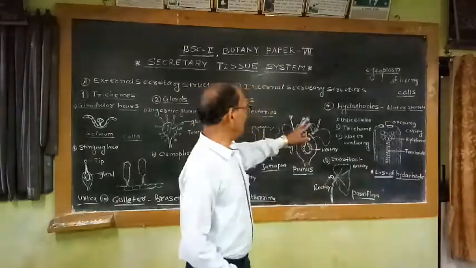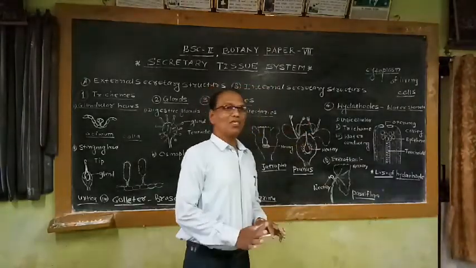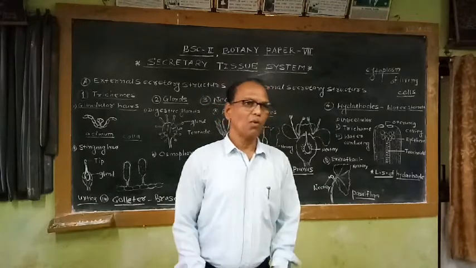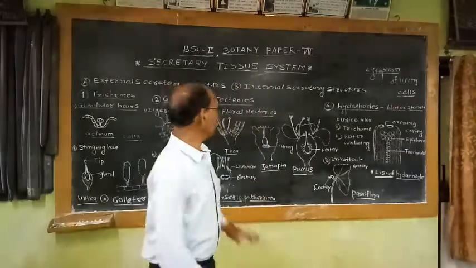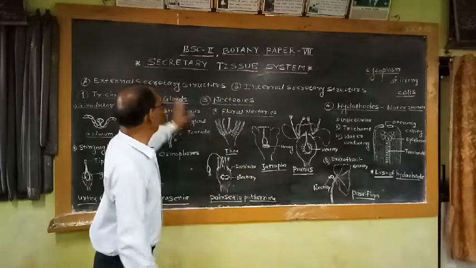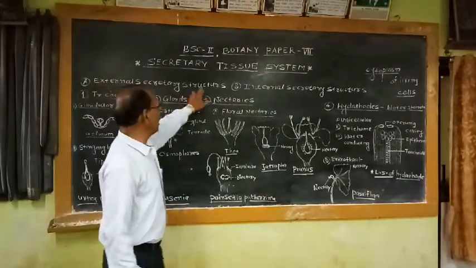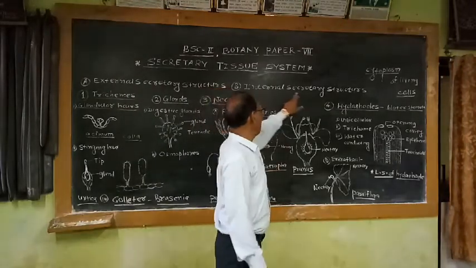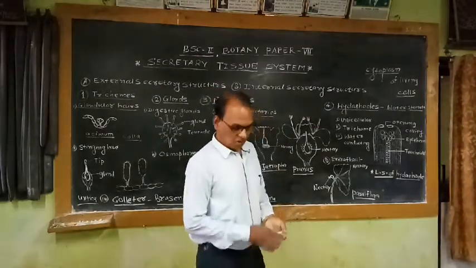That means these hydatodes or water stomata play an important role in the exudation of water directly in the form of water drops. So that's all about this 50% portion or half portion of this tissue system, external secretory structures. So next time I am going to discuss the internal secretory structures. So thank you.